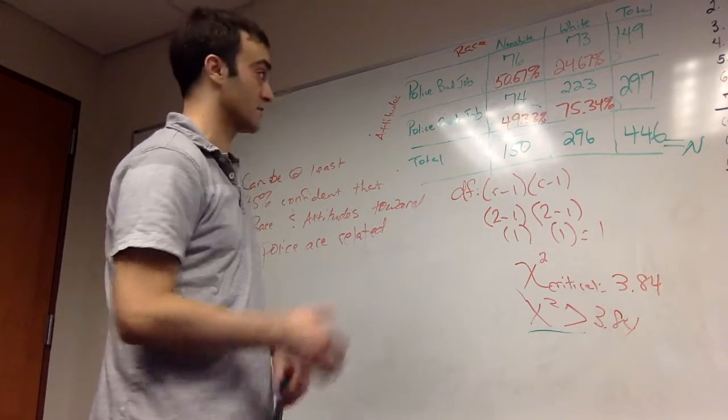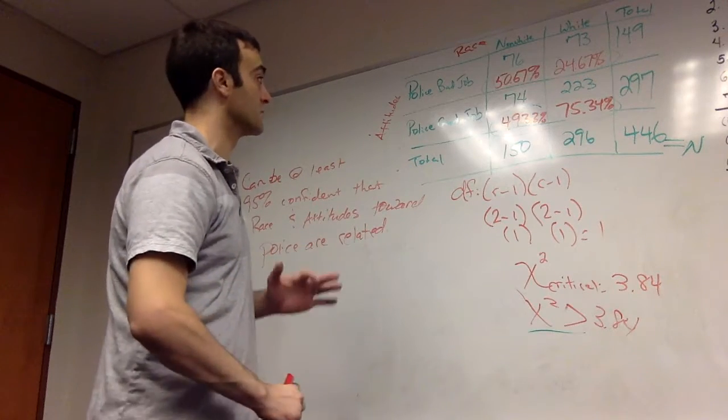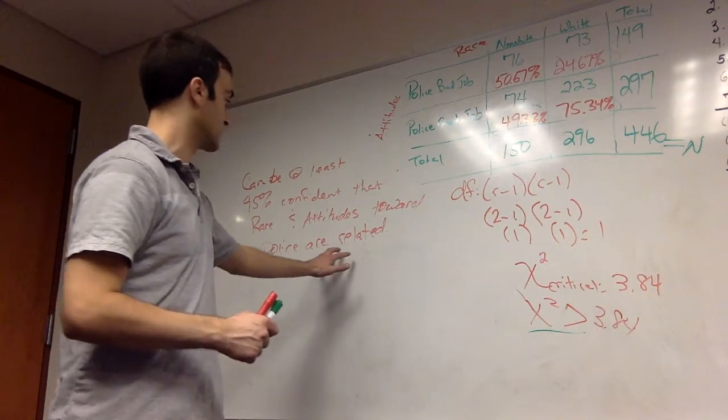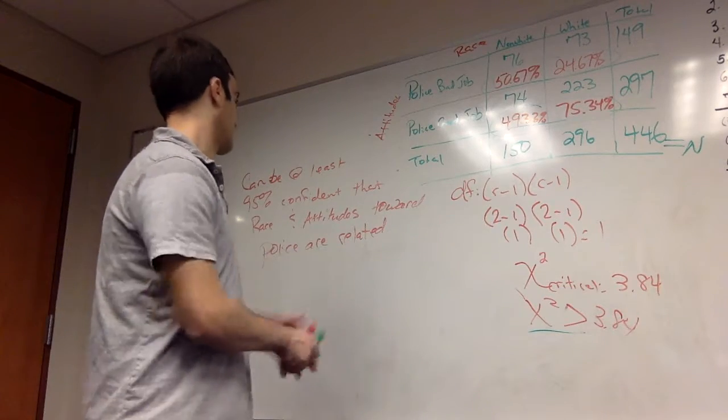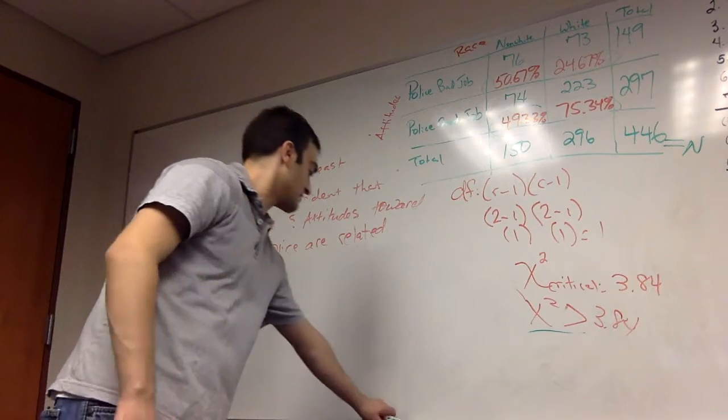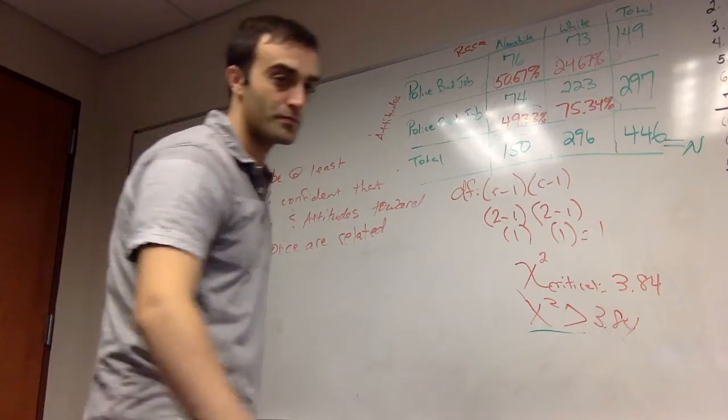We don't know if this is causal. We'd have to look at a bunch of different other variables when we get to regression. So ultimately, what we can say at the end is that we're at least 95% confident that race and attitudes are related to each other.